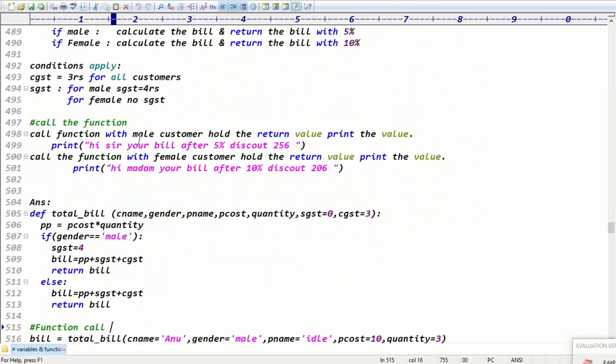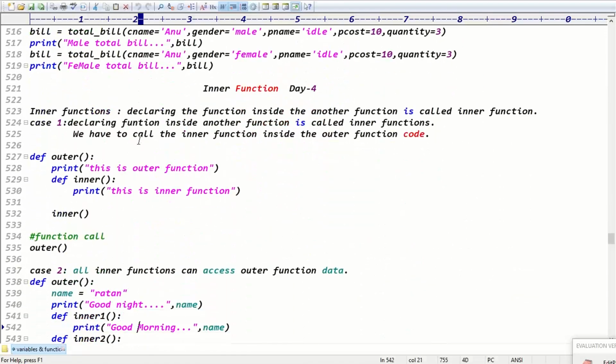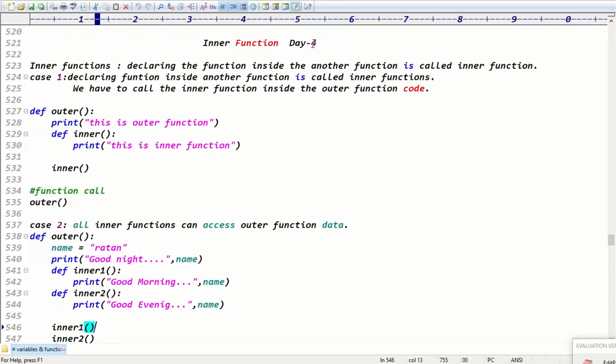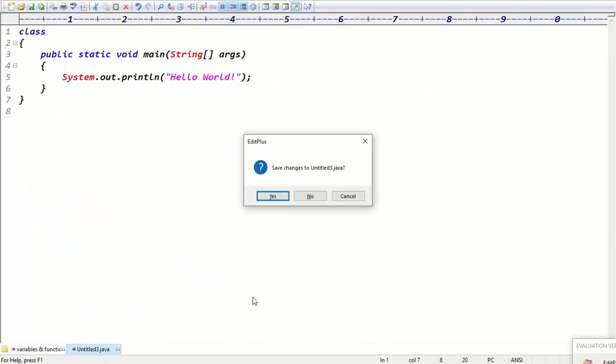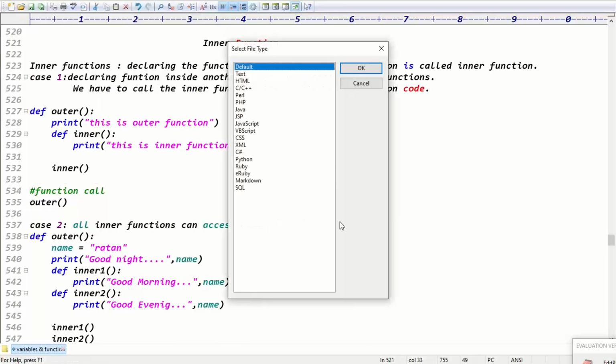Last class I gave one assignment. You try to check that assignment, guys. And today is the last day for inner functions and variables, guys. Declaring a function inside another function is called an inner function, guys. Declaring a function inside another function is called what? Inner function, right? Exactly.